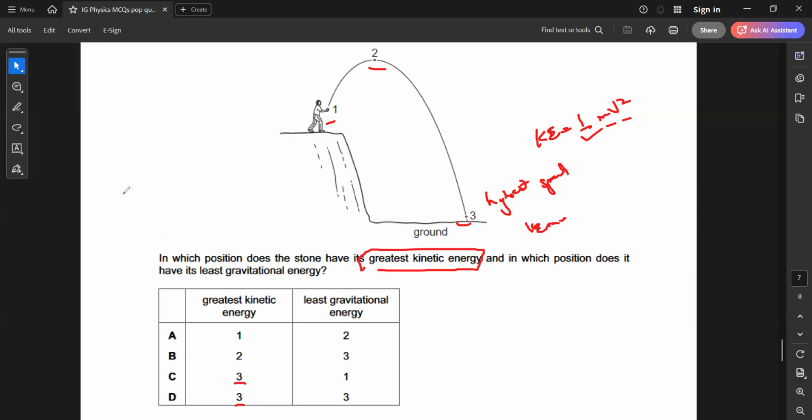Least gravitational potential energy. Gravitational potential energy, which is mgh, depends on mass, gravity and height. The mass is not changing, and gravity we consider to be a constant. So if the height decreases, the gravitational potential energy will also decrease. Which position, 1, 2 or 3, has the least height, because we need the least gravitational potential energy? At the third position, the height is minimum. That's why D will be the right answer for this one.